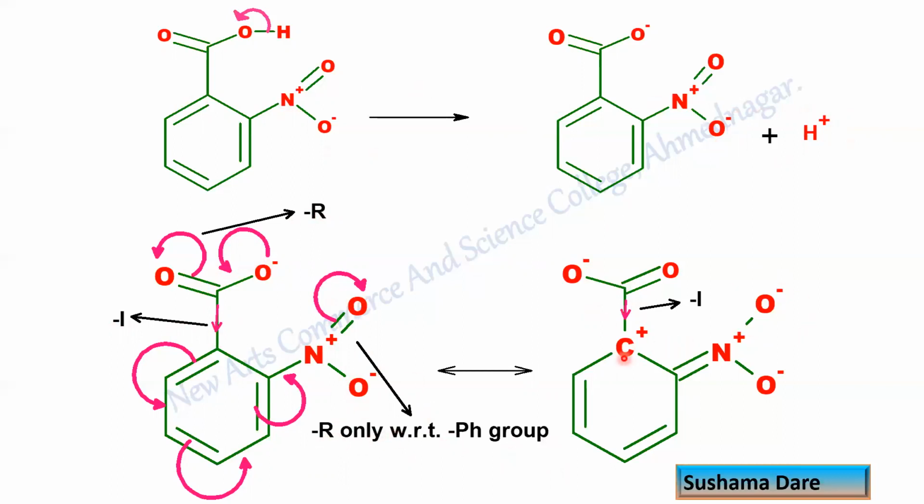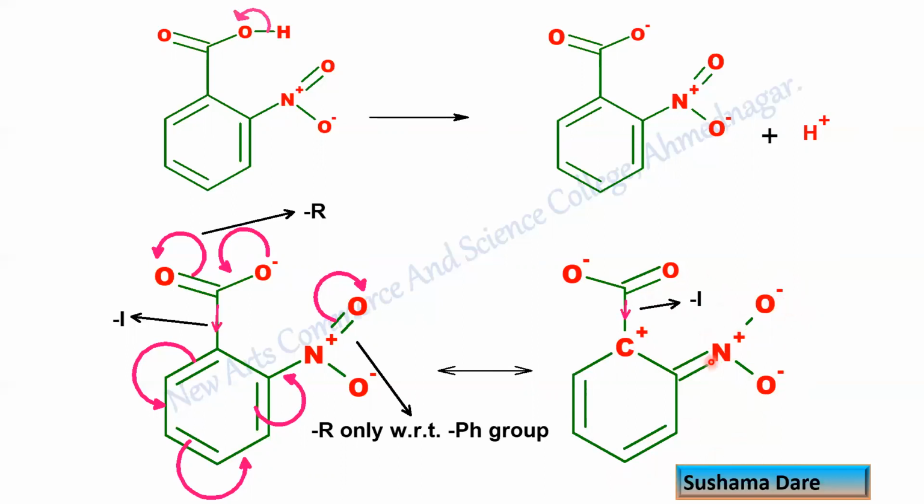After this, again you can see the carbon which is attached to the carboxylate group carries a positive charge. Hence again it shows a strong electron withdrawing inductive effect. So this is also a stable conjugate base.